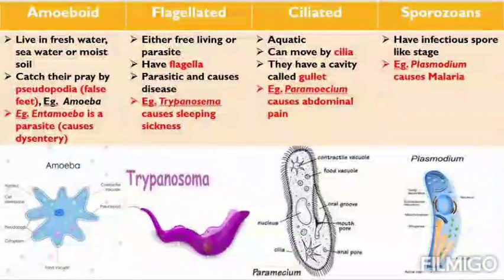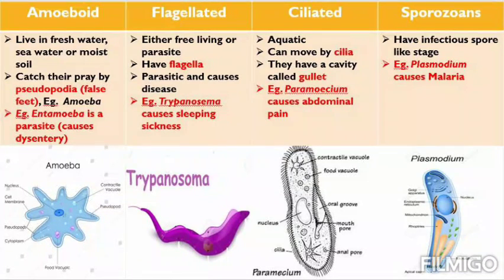An example is Trypanosoma, which causes sleeping sickness. See, in this case, if Trypanosoma attacks someone, don't think that it's a fish-like thing. It is a unicellular organism. We cannot see it with the naked eye. It is microscopic. So when this protozoan enters our body, it will cause sleeping sickness. That means a person will die of sleeping only.